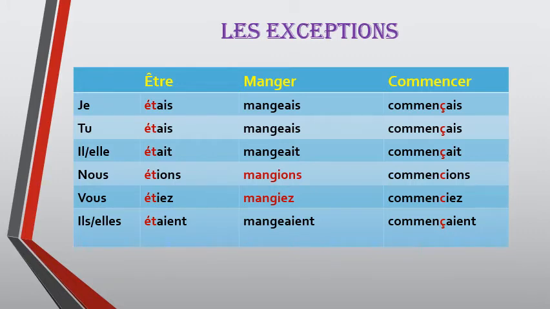Here with all the subject pronouns when we add the endings, we put C cédille. That means je commençais, tu commençais, il commençait, nous commencions, vous commenciez, ils commençaient. So except for the nous and vous forms, with all the other subject pronouns when we are conjugating the verb, we put the accent with C. This is done to give an s sound to the letter C when it is followed by the vowel A.